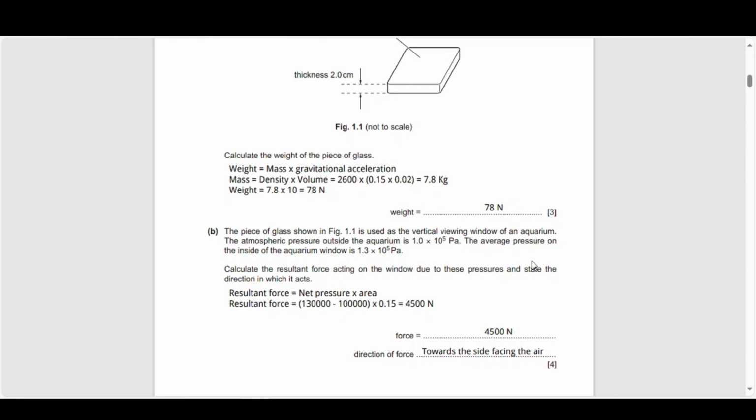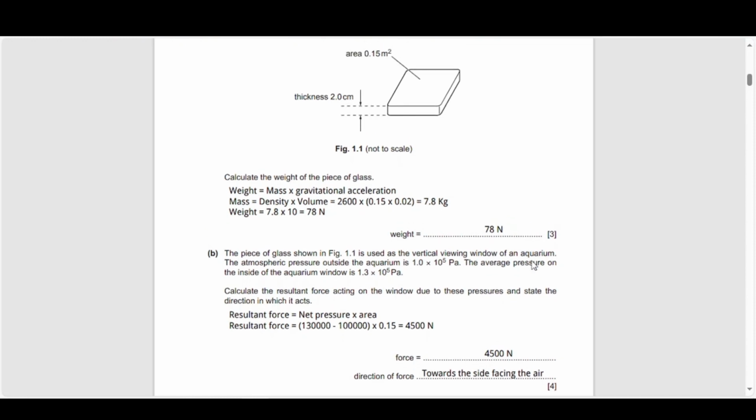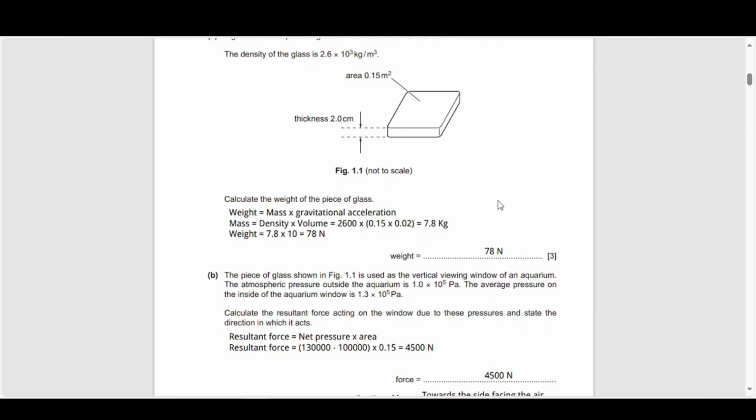So this is a very interesting question. Usually when they give you atmospheric pressure and total pressure, you know that the atmospheric pressure is acting in the same direction as the liquid pressure. But in this scenario, we have something slightly different, where you've got the pressure from the aquarium acting on one side, and the pressure from the atmosphere acting on the opposite side. So you've got two different pressures acting in different directions.